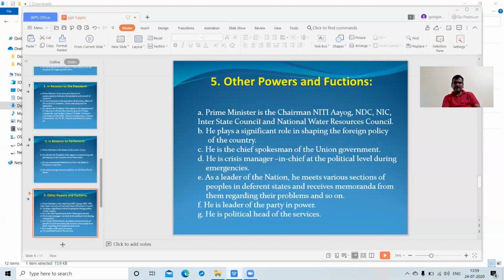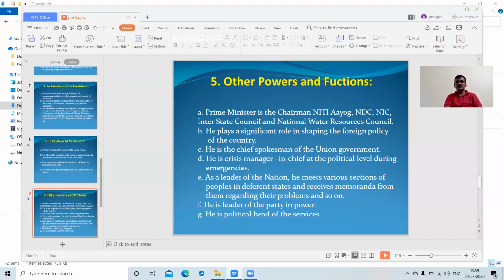And the next point is the National Integrated Council, which is also one of the main points. And the next point is the interstate councils and zonal councils. Some council systems are adopted for the easy and smooth running of the administration.